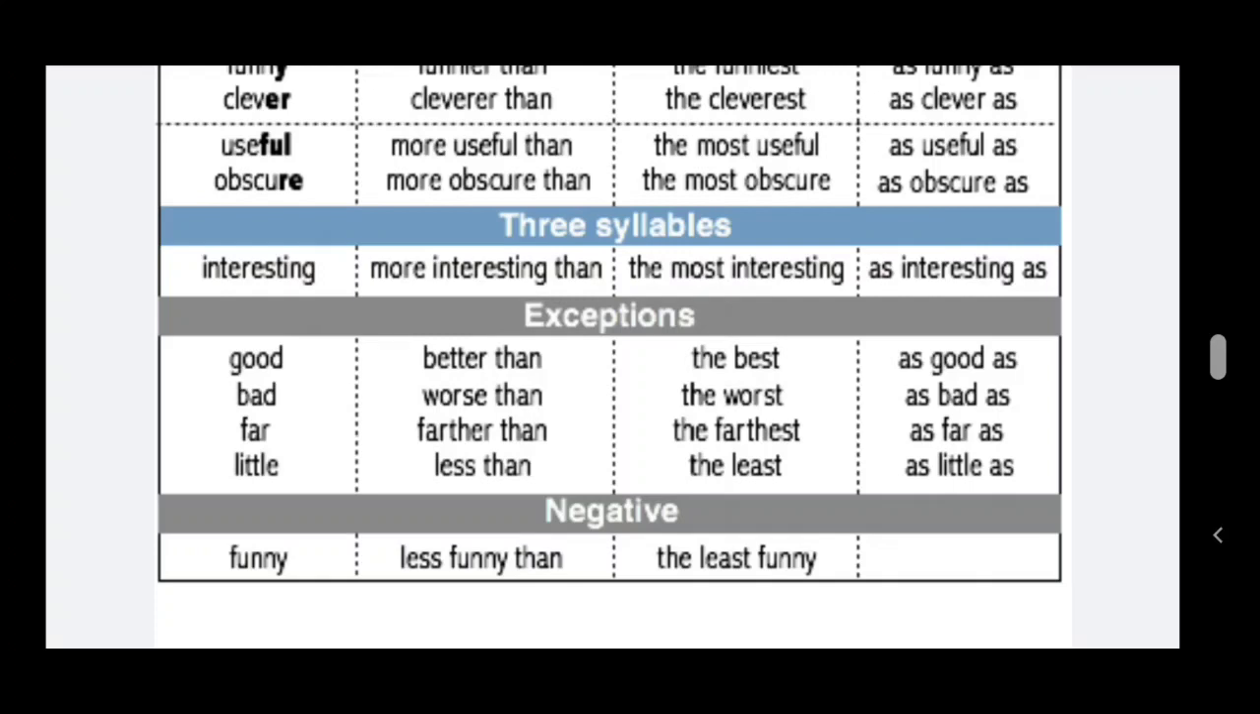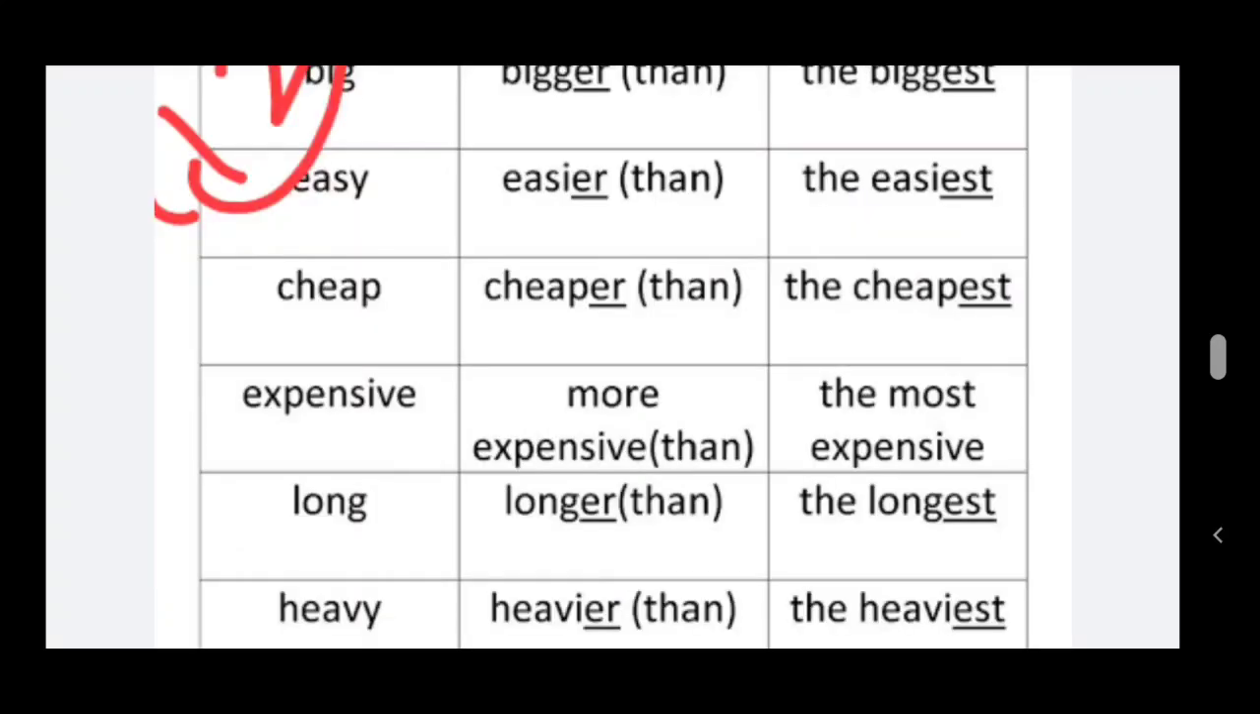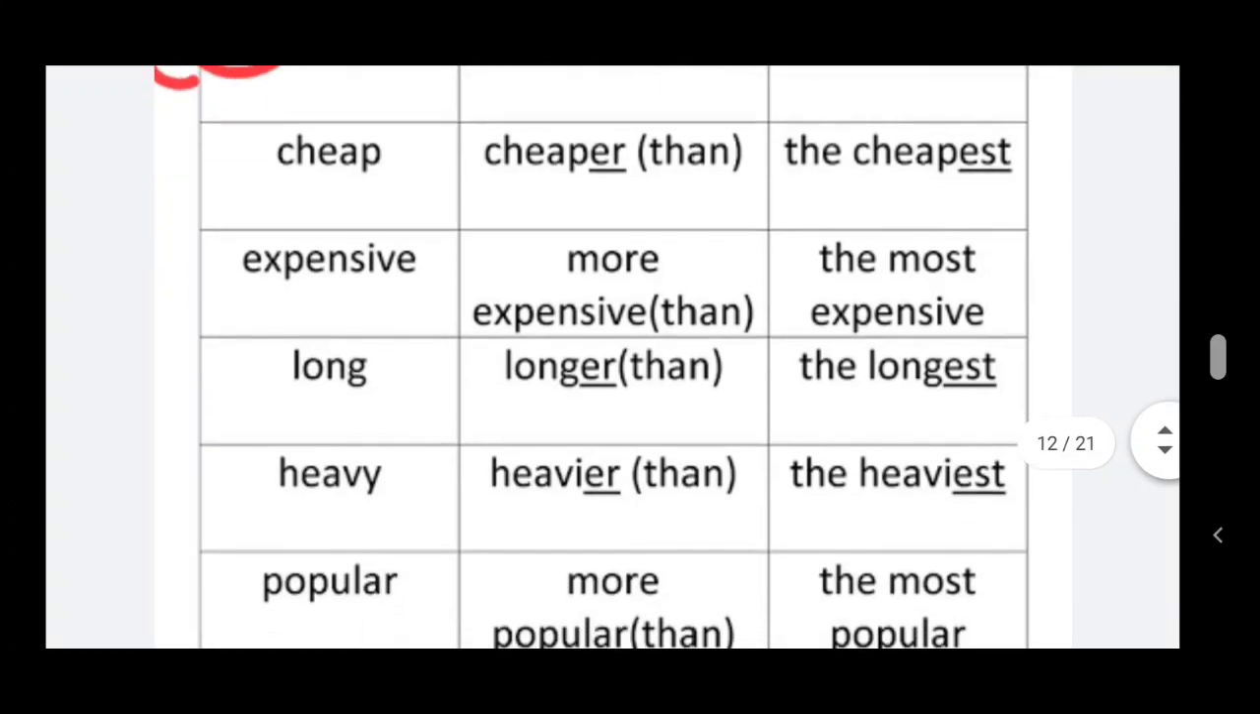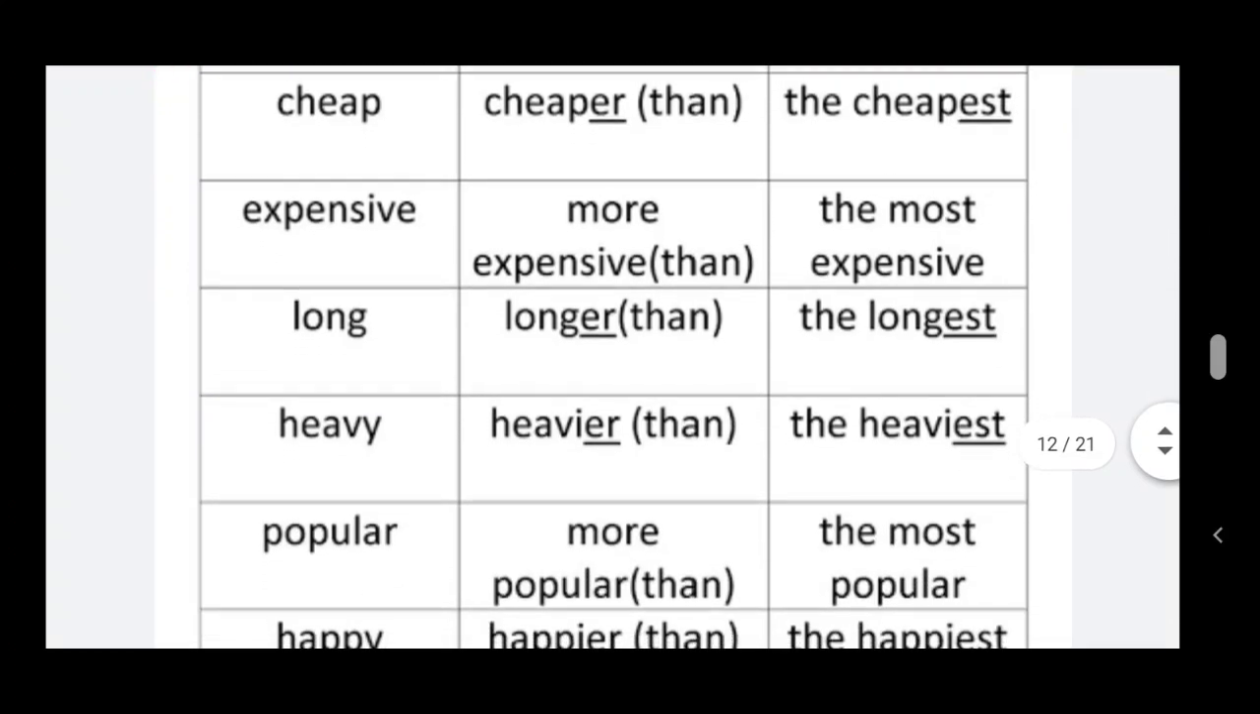So you see the negative, funny, less funny than, the least funny. So this is the negative form. Here is another tabulation, children. Big, bigger than, the biggest. Easy, easier than, the easiest. Cheap, cheaper than, the cheapest.